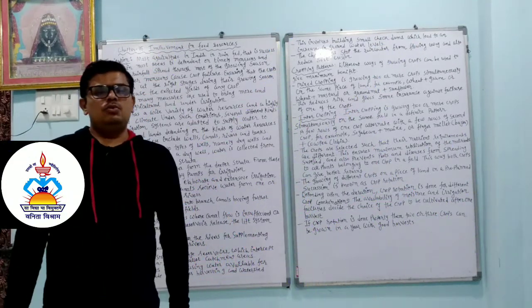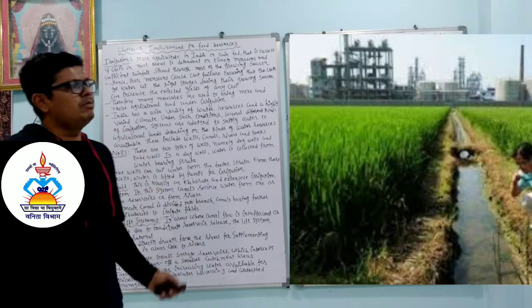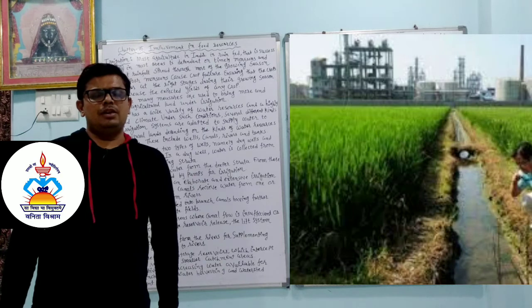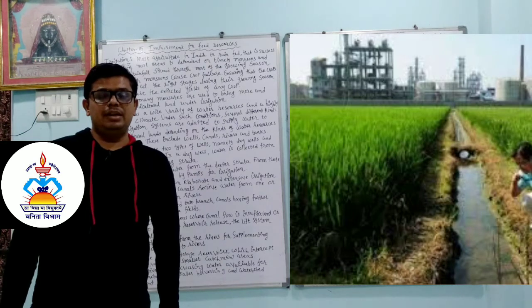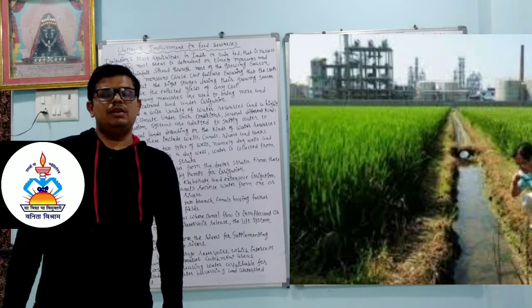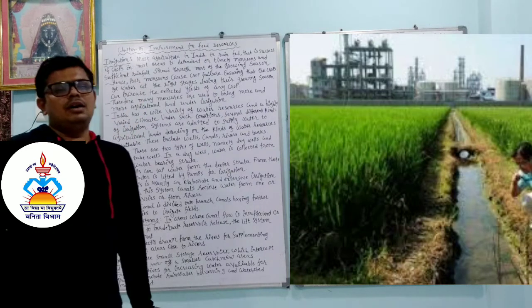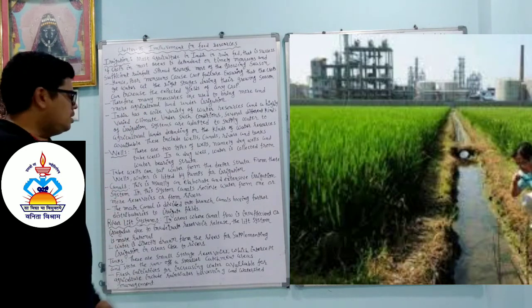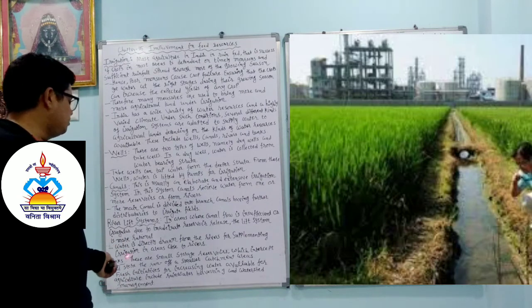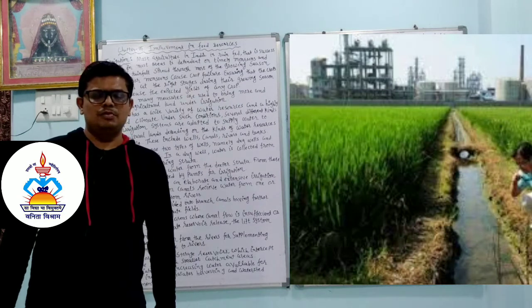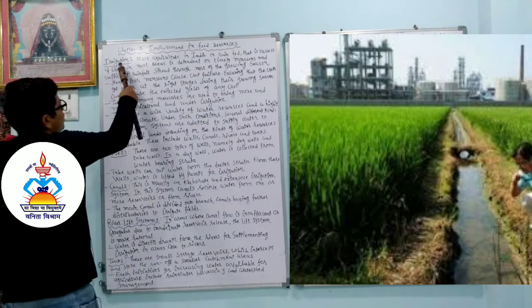Today we are going to continue chapter number 15, improvement in food resources. Dear student, last time we learned about manure and fertilizer. Today we are going to learn about irrigation. In irrigation we are going to learn about the dug well, the tube well, canals, river lift system, tank, and cropping pattern, in that mixed cropping and intercropping. So we will start. Irrigation.